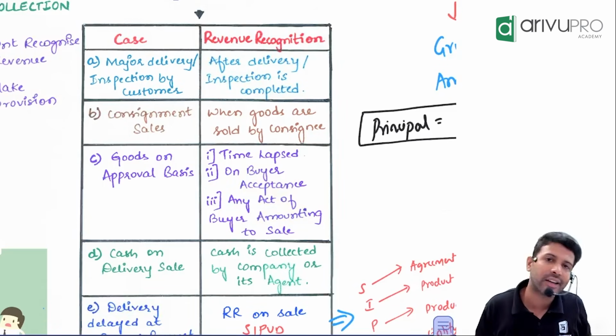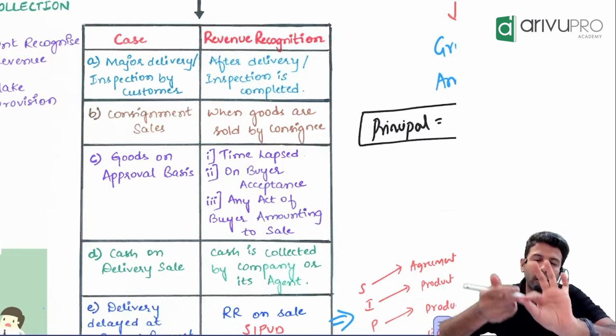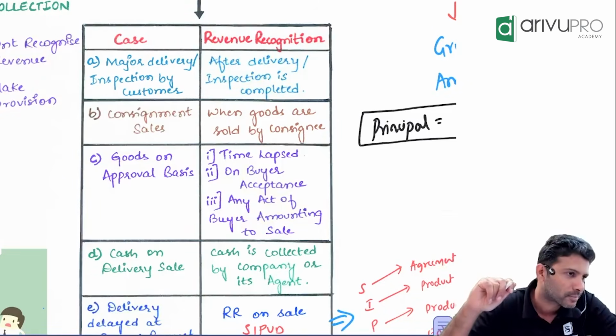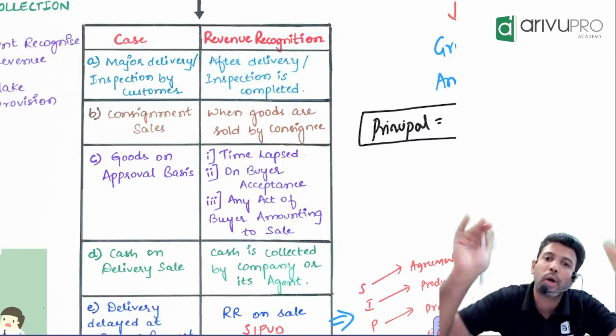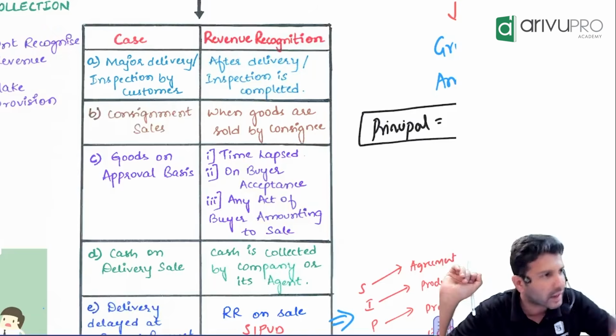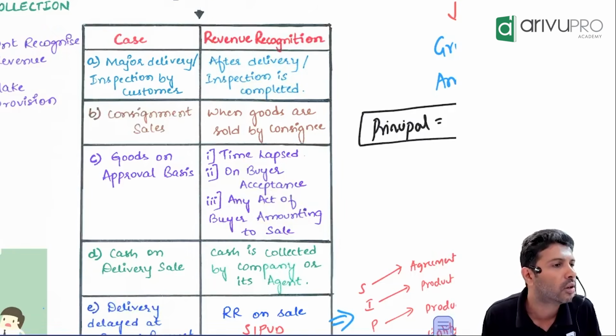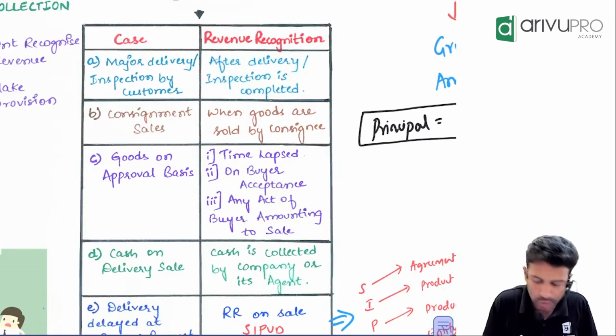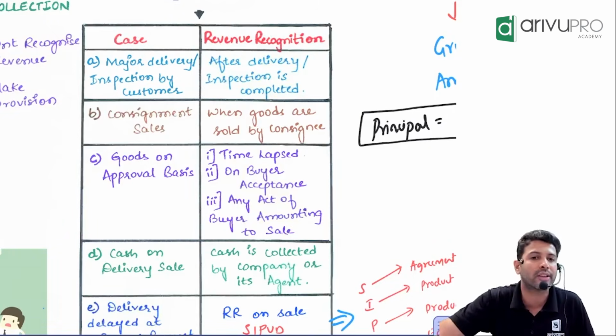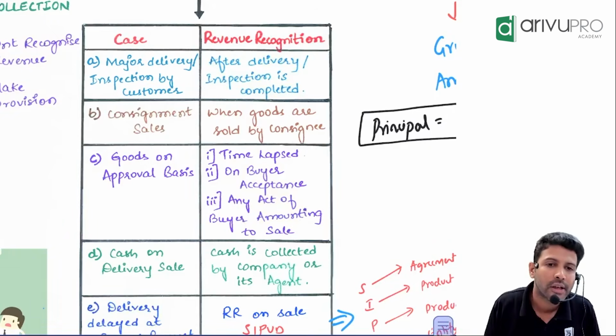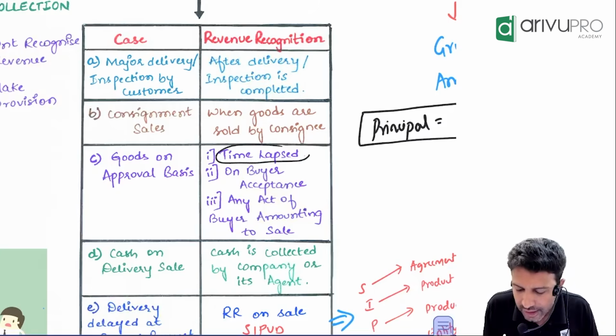Third one, buyer does any action amounting to sale. He took my pen, gave it to his daughter, daughter broke the nib. Pen damaged. Now can I take it back? No, because the buyer has done an action which amounts to sale. One of the 3 conditions should be there for us to book it as a sale. Usually time lapsed is what they test.